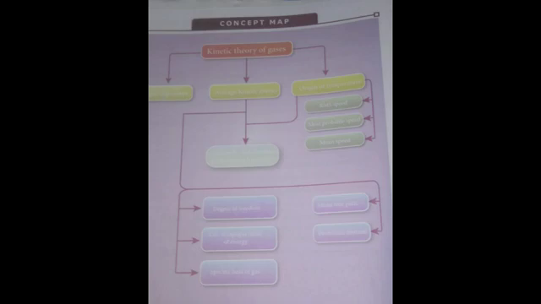Today's topic is the kinetic theory of gases. Kinetic theory of gases is divided into three parts: the origin of pressure, average kinetic energy, and the origin of temperature. The origin of temperature is divided into three: RMS speed, most probable speed, and mean speed. Average kinetic energy is described by Maxwell-Boltzmann distribution function.